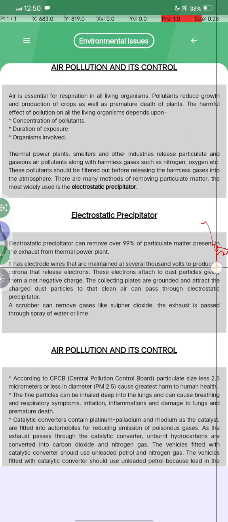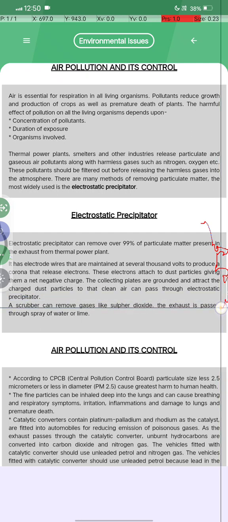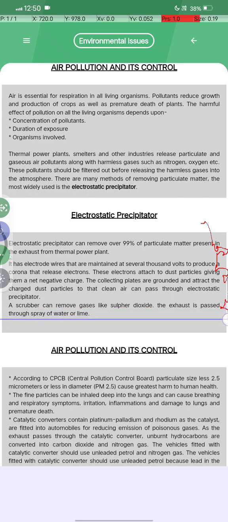It has electrode wires that are maintained at several thousand volts, which produce a corona that releases electrons. These electrons attach to dust particles, giving them a negative charge, and the collecting plates are grounded and attract the charged dust particles, so that clean air passes through the electrostatic precipitator. The scrubber can remove gases like sulfur dioxide; the exhaust is passed through a spray of water or lime.